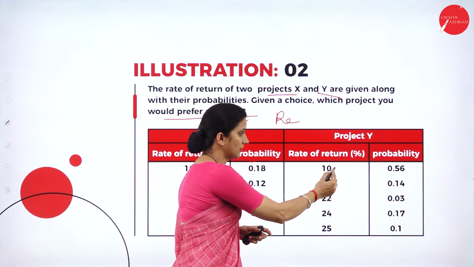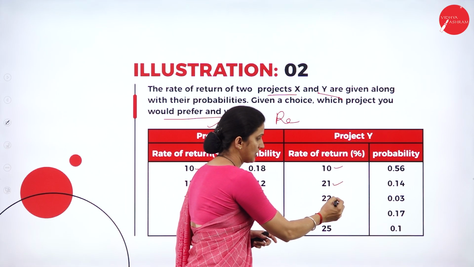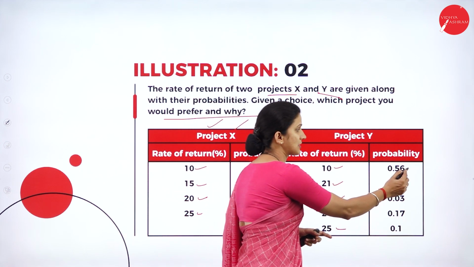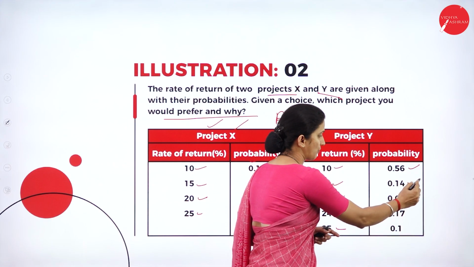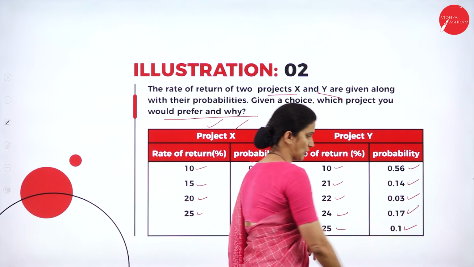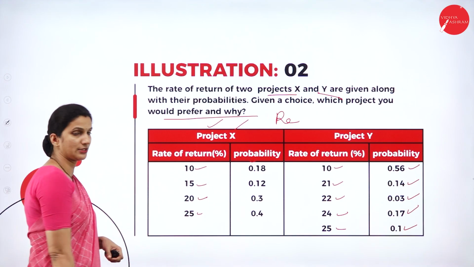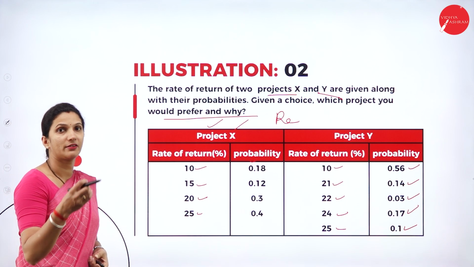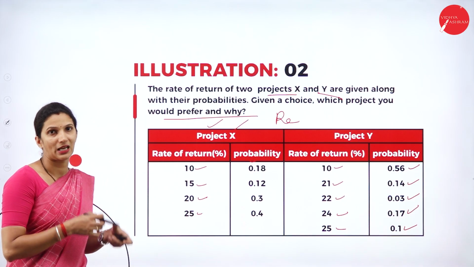The rate of return is 10, 21, 22, 24 and 25, and the probabilities are 0.56, 0.14, 0.03, 0.17, then 0.1. So for these two projects, what is the expected return? That we need to calculate here.